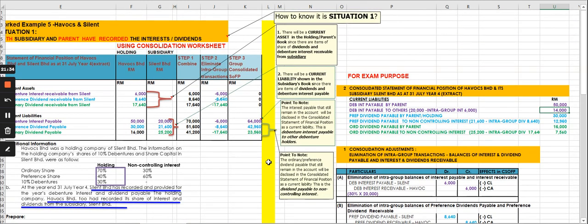Go and check your textbook, page 394, chapter 11, for more details and more examples. Page 394, chapter 11, 395, and 396 up till 398. That was the first situation.